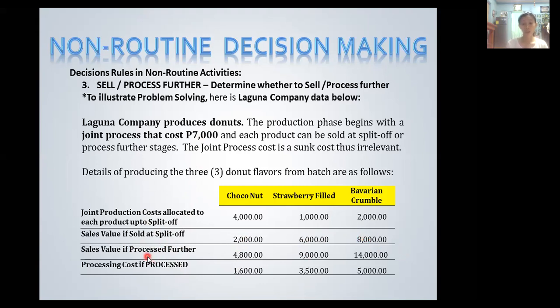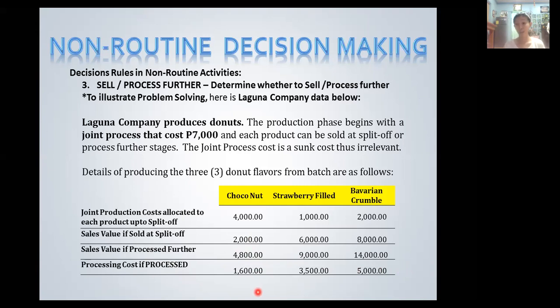Here is the data also for the sales value if processed further. At its final stage, if we process it further, the Choconut will generate 4,800 pesos in sales, Strawberry Field donuts will generate 9,000 pesos in sales, and Bavarian Crumble will generate 14,000 pesos in sales. So the processing costs, the incremental costs if it is processed further, for the Choconut, we have 1,600 pesos. This is the additional cost.